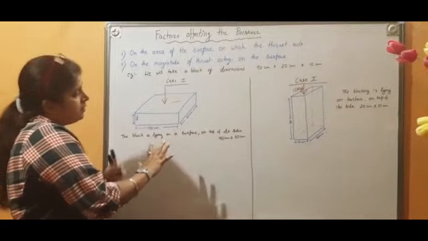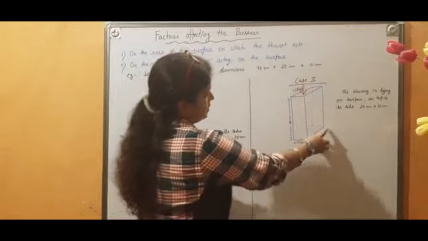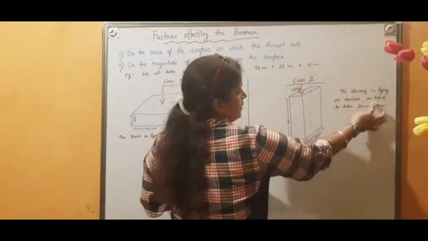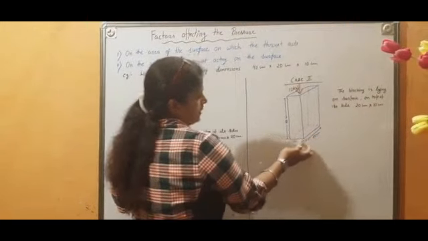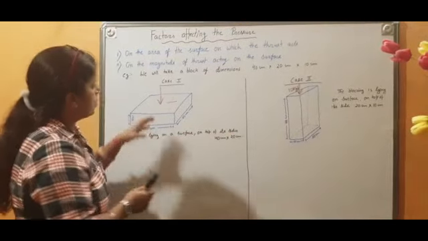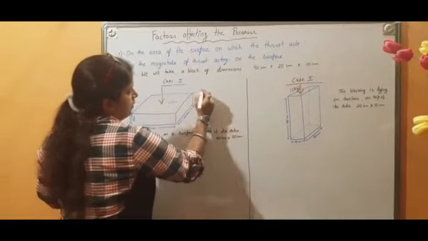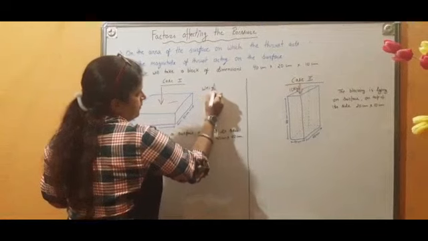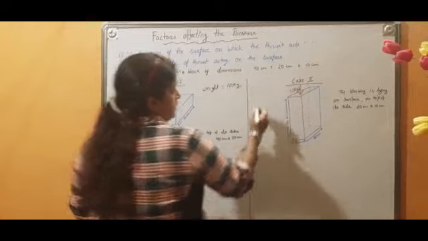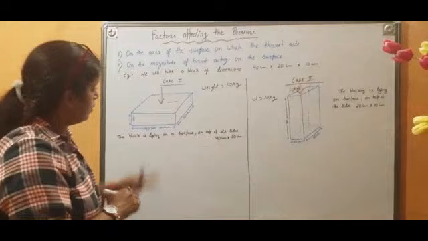Now in the second case, it is in standing position. Now you see here, the same block is lying on the surface, and on top its sides are 20 cm and 10 cm. Both are the same block. Here, what is the weight of the block? That is 10 kg. Here, the same thing, weight is 10 kg, right? So weight is the same, both are the same block.